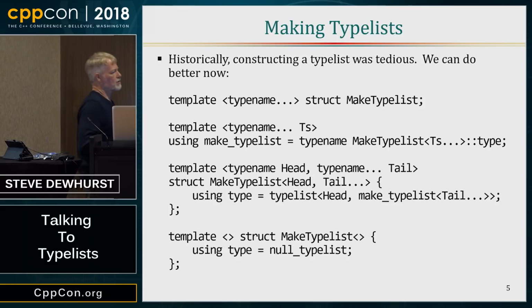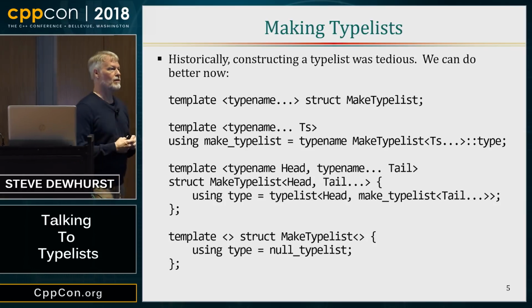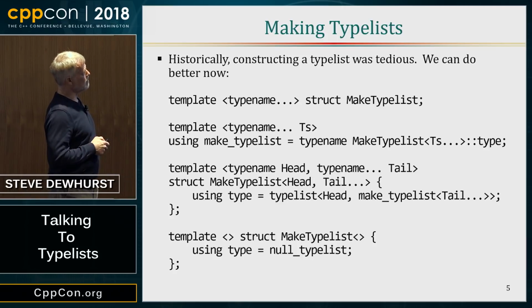First rest algorithm simply says, do something to the first element and then do the same thing to the rest. And now you're done. So it's a very straightforward way of doing something. So that's what we're doing here, making type lists. I'm not going to bore you by going into a lot of detail. But this is a very standard pattern.